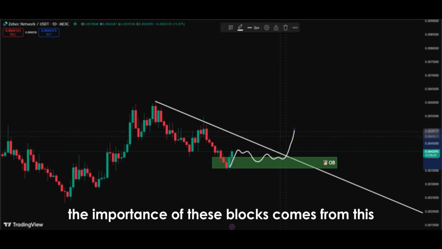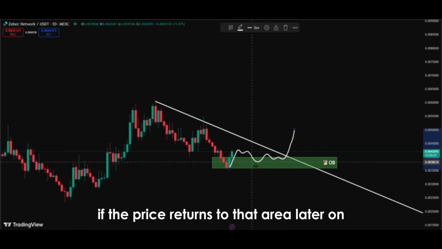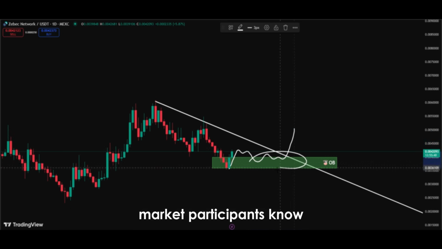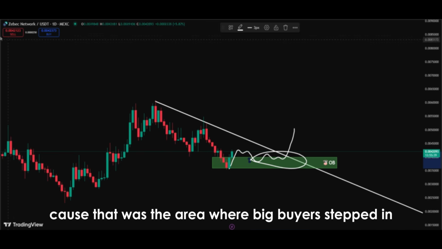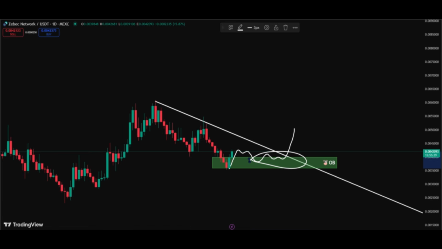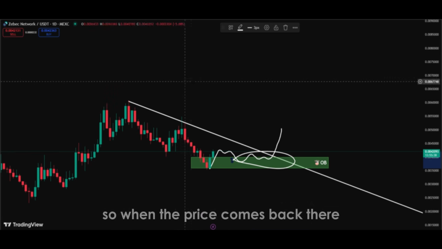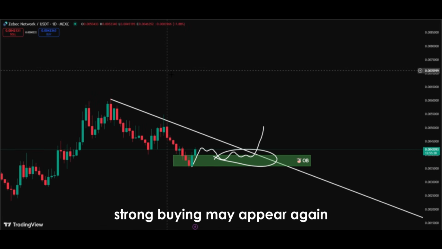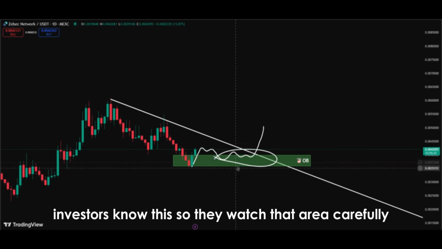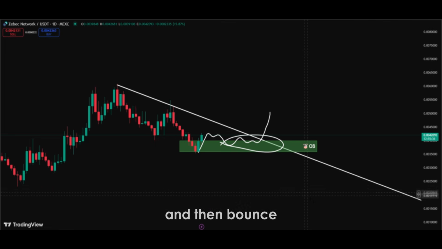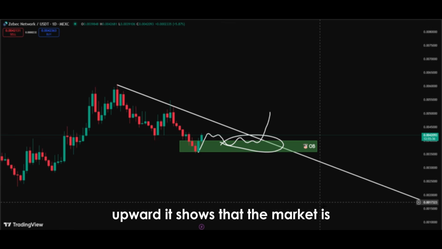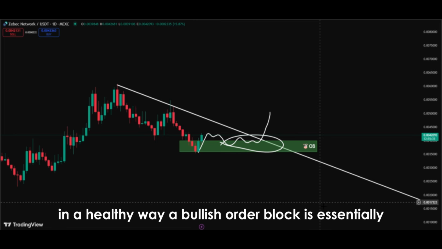The importance of these blocks comes from this. If the price returns to that area later on, market participants know it will serve as a strong support, because that was the area where big buyers stepped in and pushed the price up. Large players often like to open positions from the same areas, so when the price comes back there, strong buying may appear again. Investors know this, so they watch that area carefully. If the price pulls back to the bullish order block and then bounces upward, it shows that the market is continuing its upward movement in a healthy way.